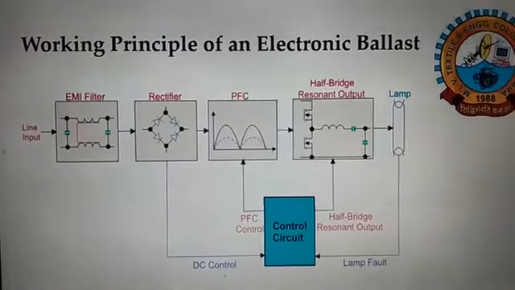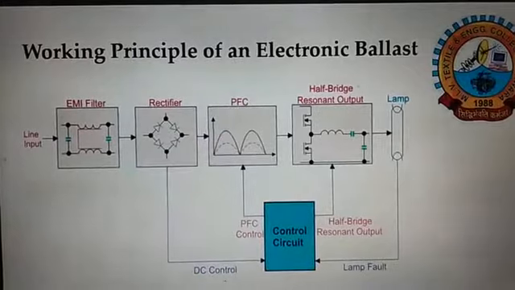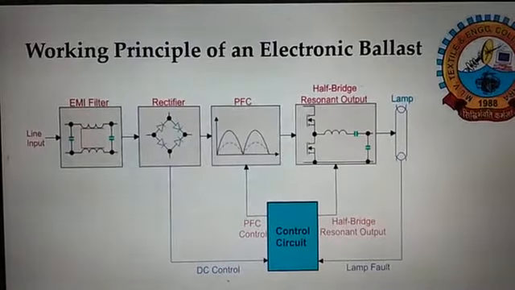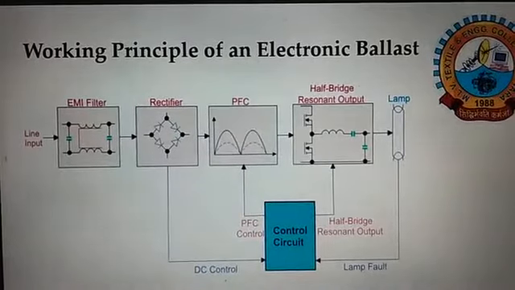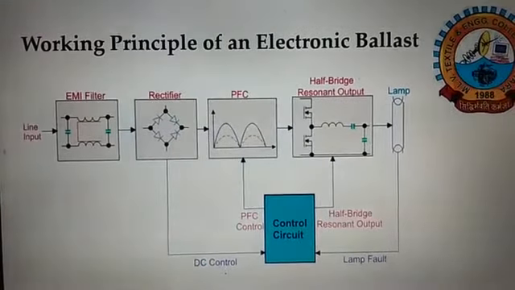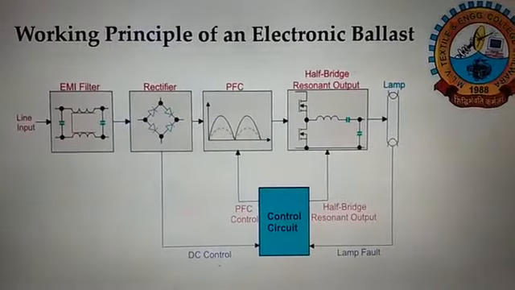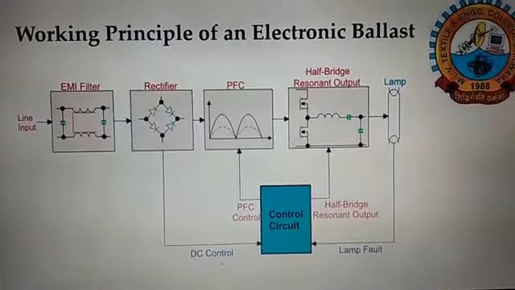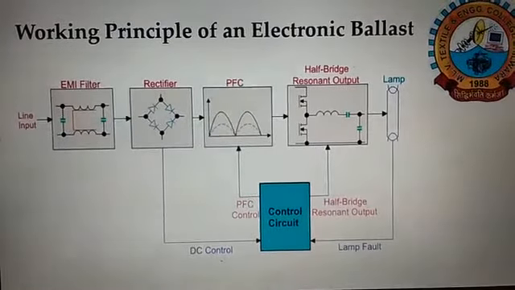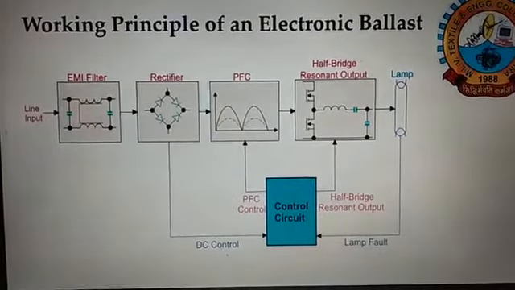Apart from these four blocks, there is a control unit which continuously controls the power factor corrective circuit, observes the output of rectifier, and also detects any fault in the lamp, and then it will supply the corrective measures to the power factor corrective circuit as well as the half bridge resonant output.